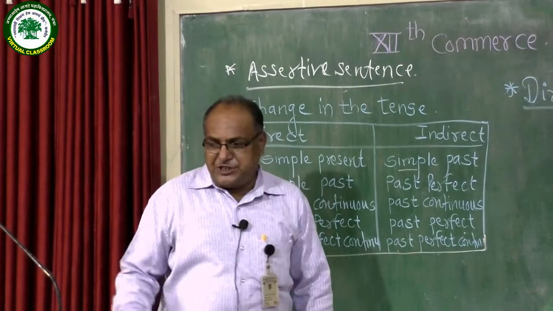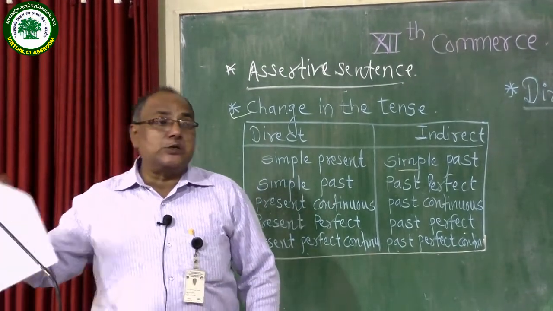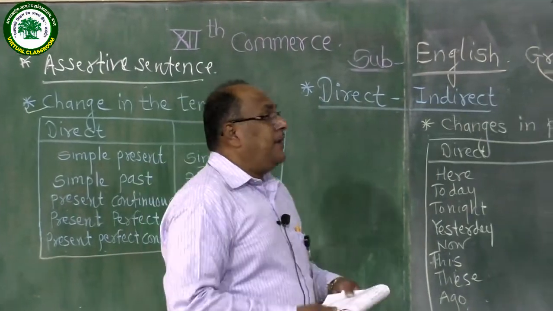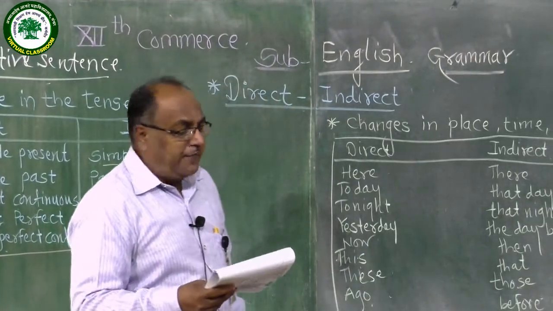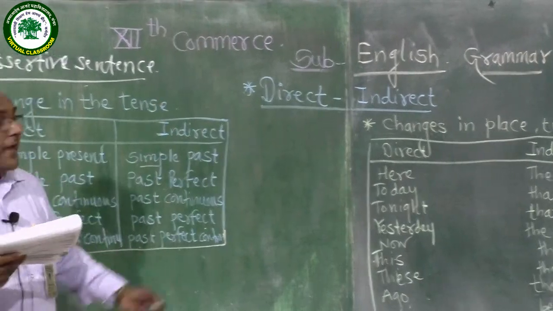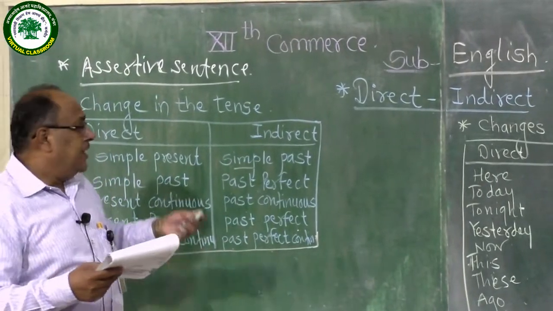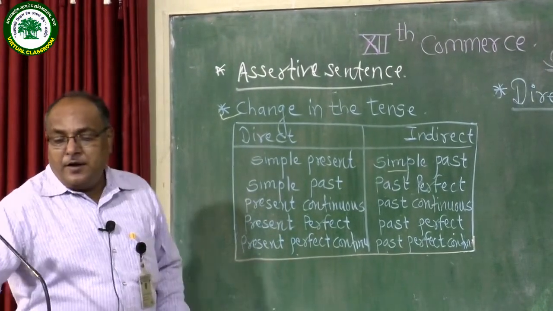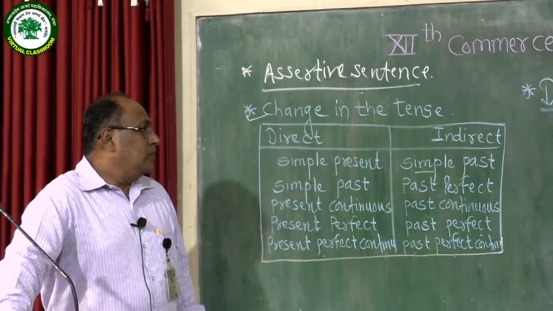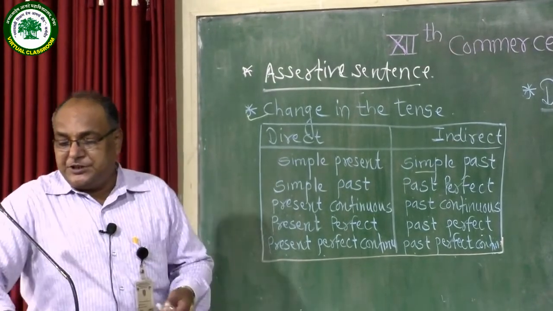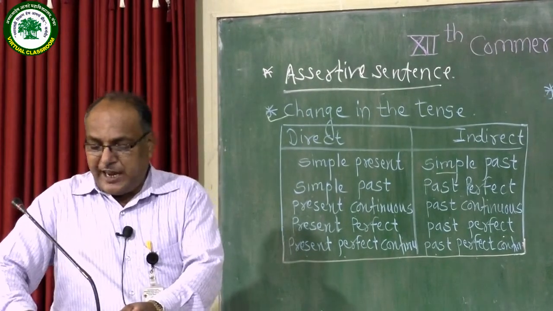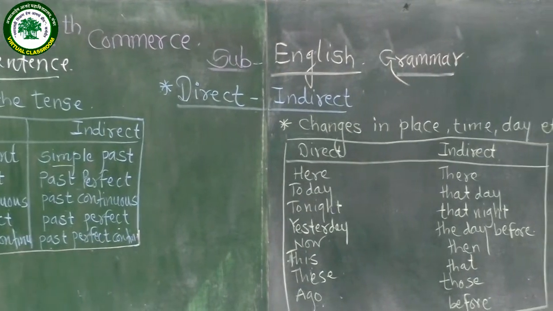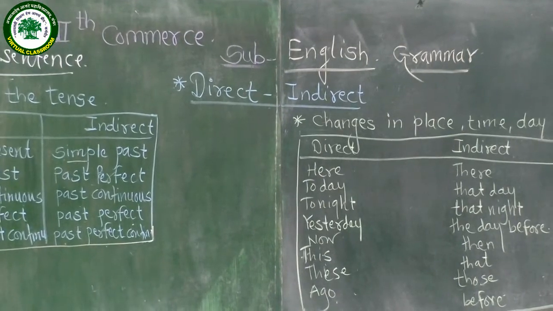Along with the tense changes, there are other relevant changes to keep in mind, that is, helping verb changes. Suppose the helping verb am is in direct form, you should change it into was. Is also changes into was. Has changes into had. Have changes into had. Don't changes into didn't. Didn't changes into hadn't. Will, shall change into would, should. So in this way helping verb changes also should take place in your indirect form sentence.